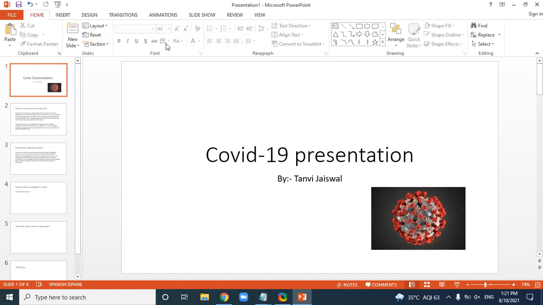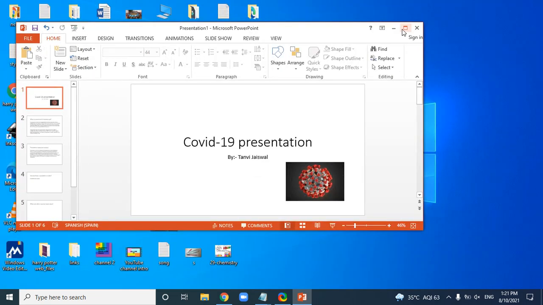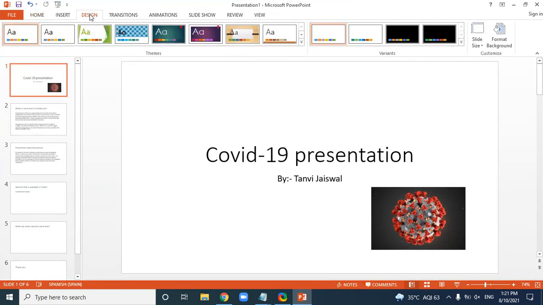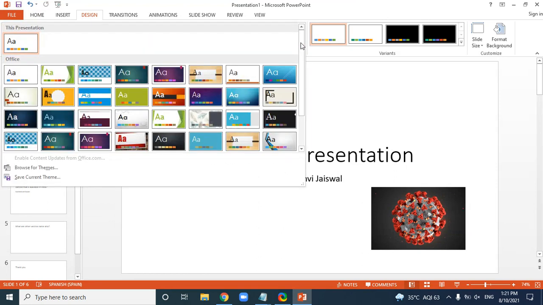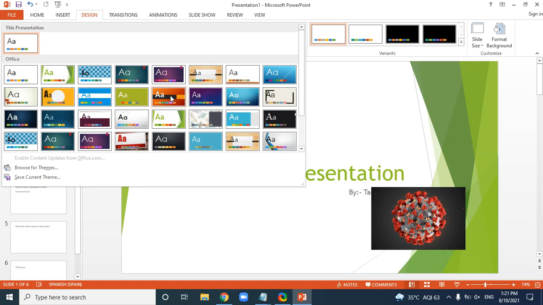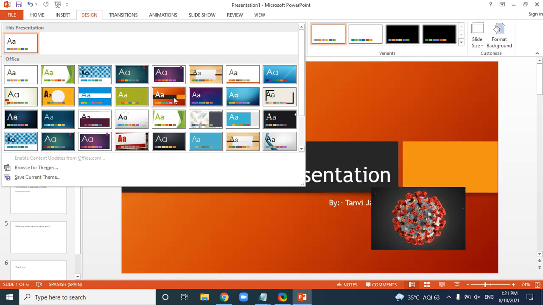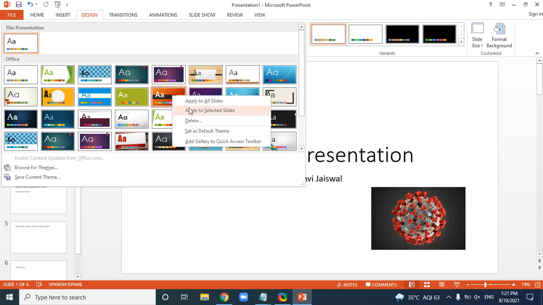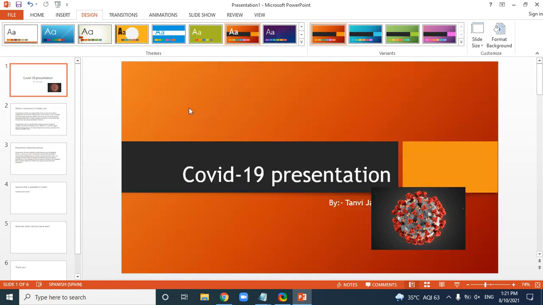And over here guys, I'm thinking to do a design. 1 minute. I'm thinking to do a design. I'm going to take one for this. Let's take a red color like this. Yes, it will look nice. We'll go and click on the left click, and then we'll go to apply to selected slide. This means that which slide is selected, in that only that will put. It is looking nice.